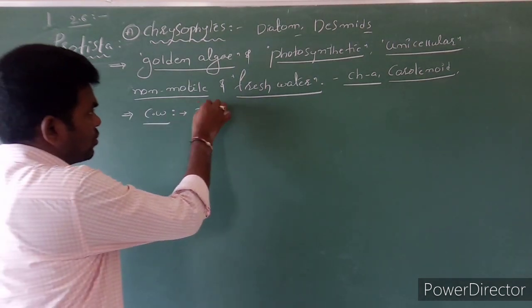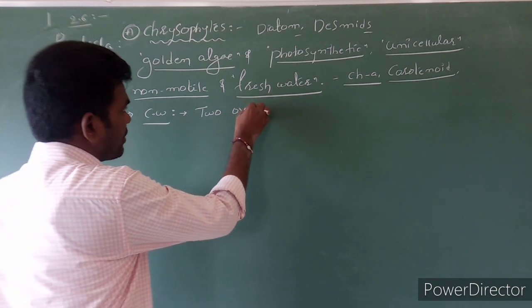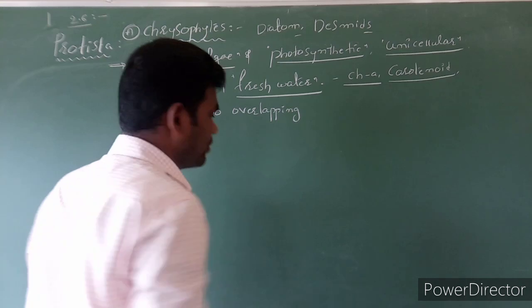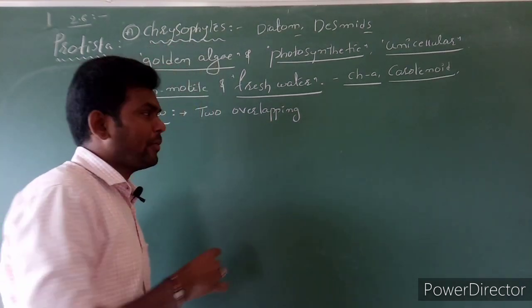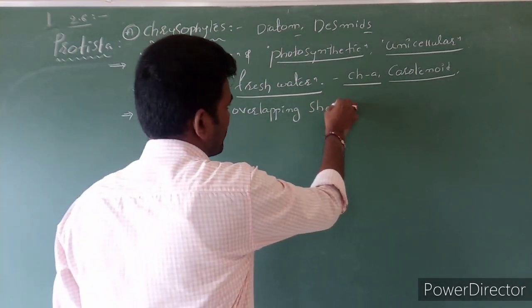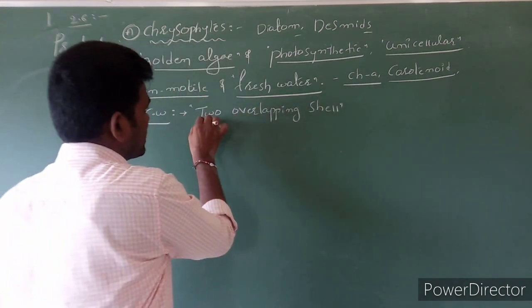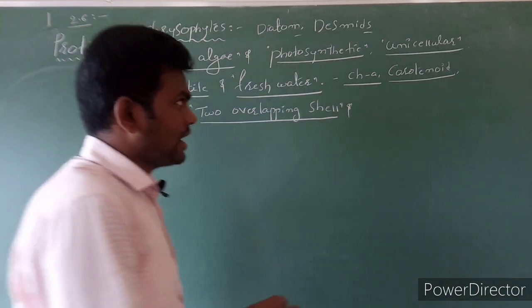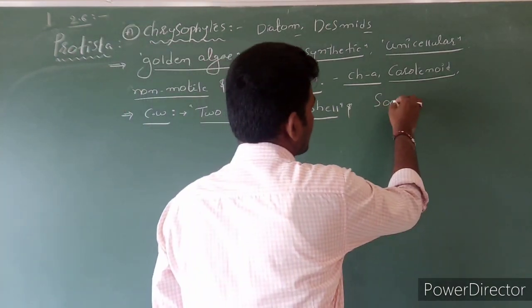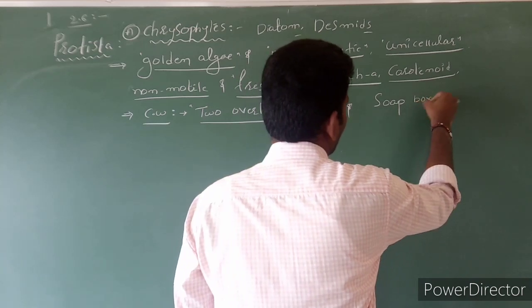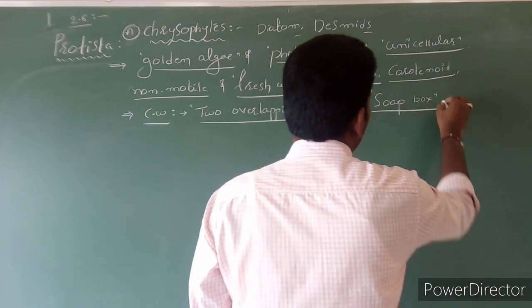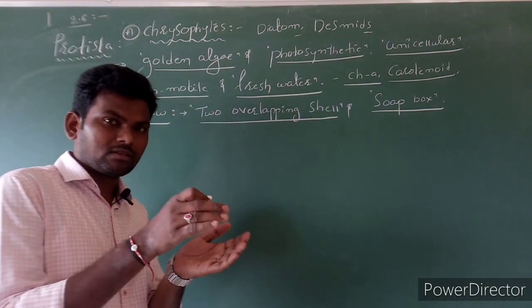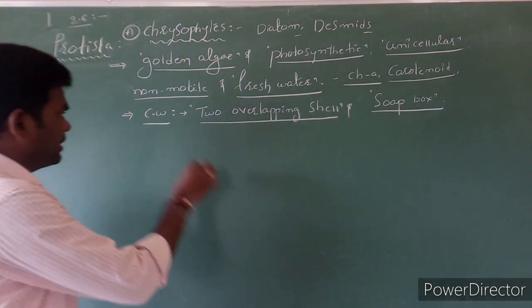Two thick overlapping shells are present, arranged like a soap box manner. Clear? Next.